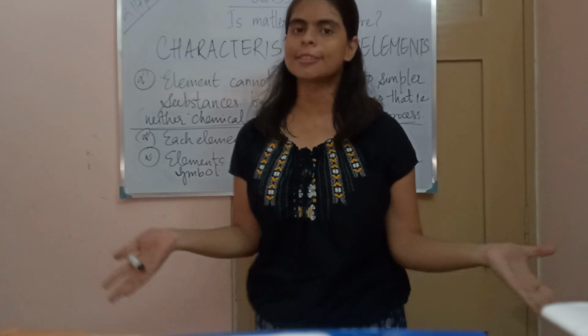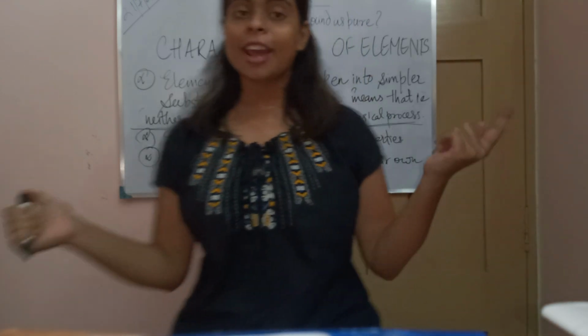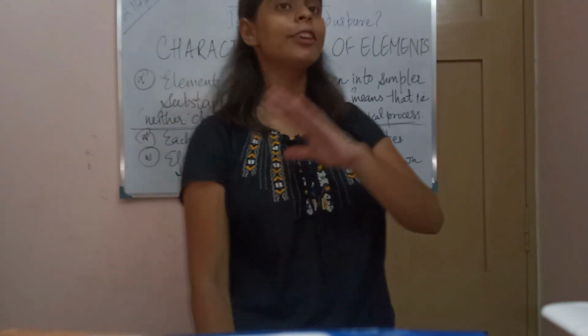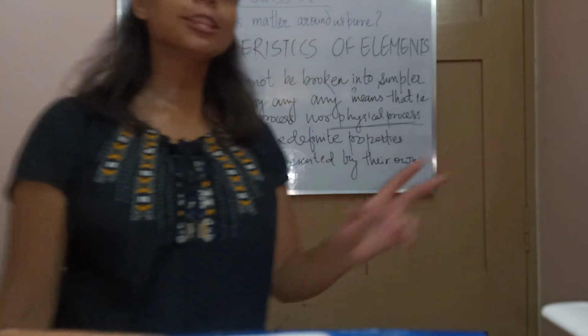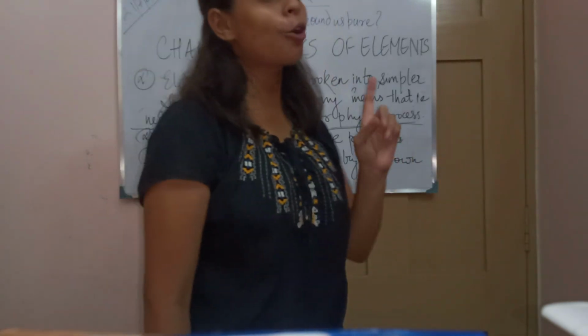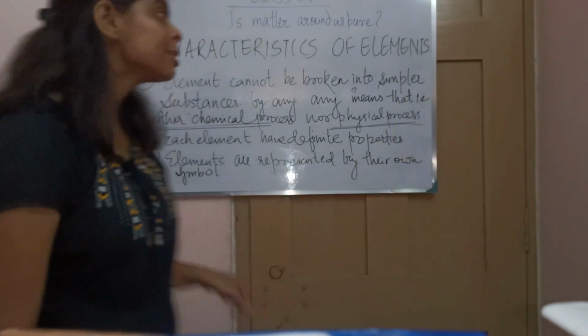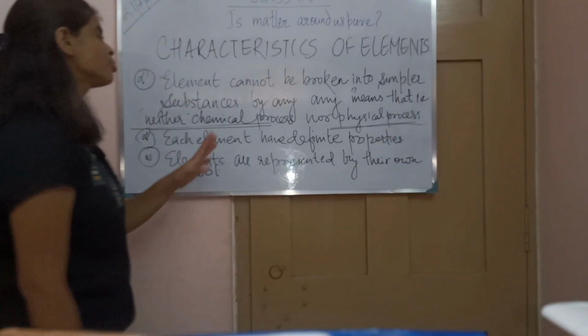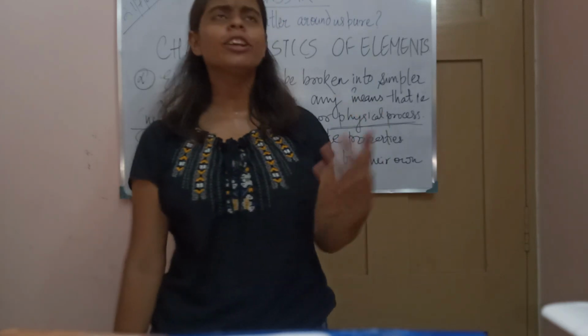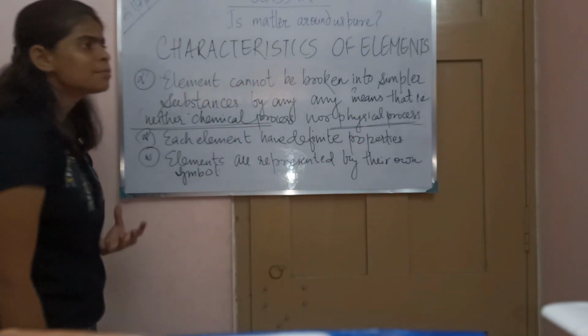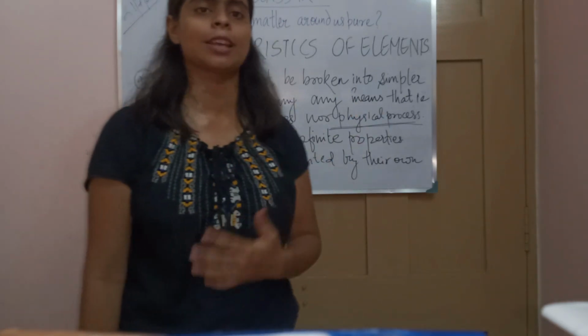Now comes the characteristics of elements. Whatever element you take, all these elements will follow a common characteristic. And that common characteristic is that these elements cannot be broken into simpler substances; by breaking these elements we cannot get any new substance.